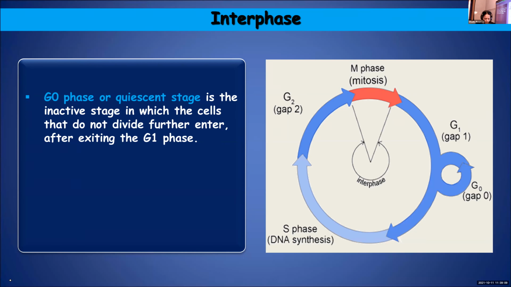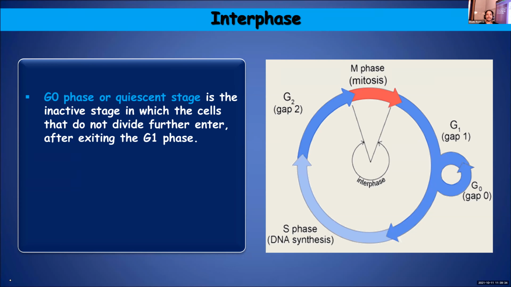Okay. Once again, I will repeat. The last stage that we learned was about G0 phase. Another name, quiescent stage. What is the speciality of this stage? This stage is occupied by certain cells which do not divide further, which are not actively dividing cells.